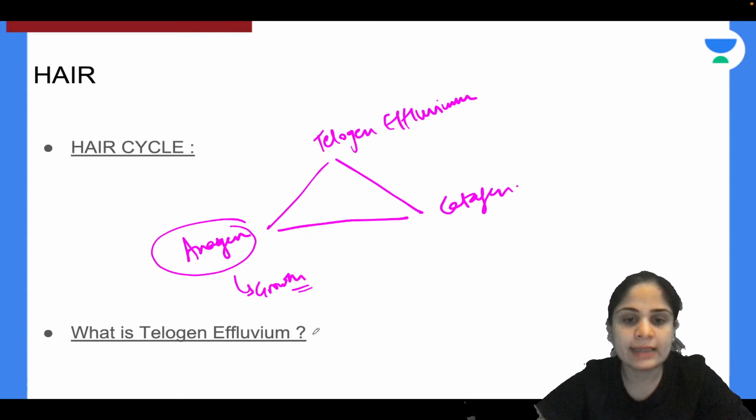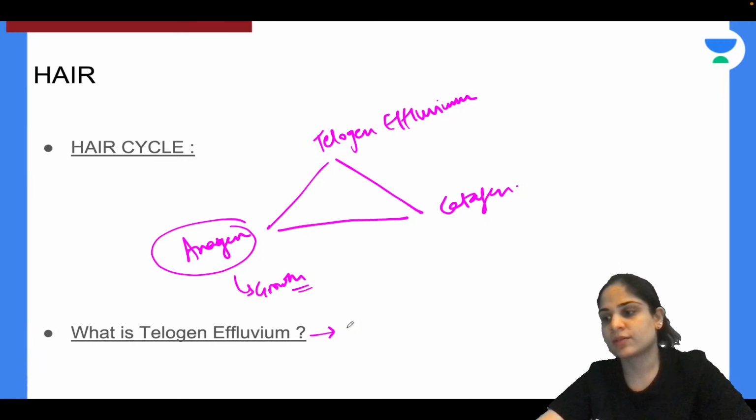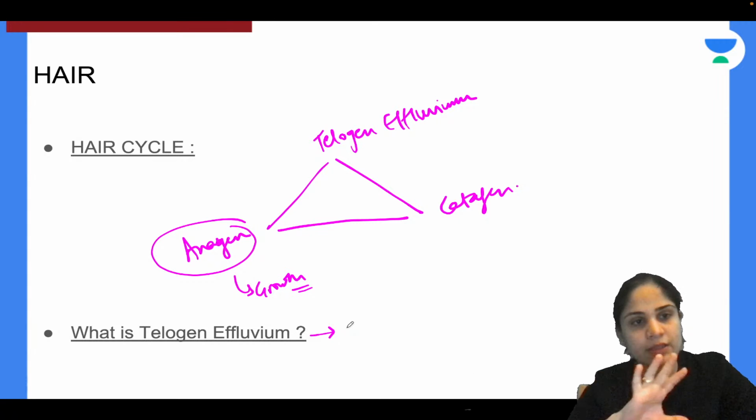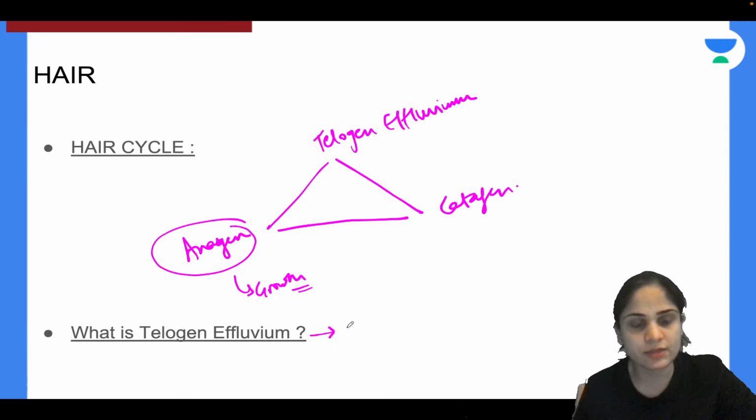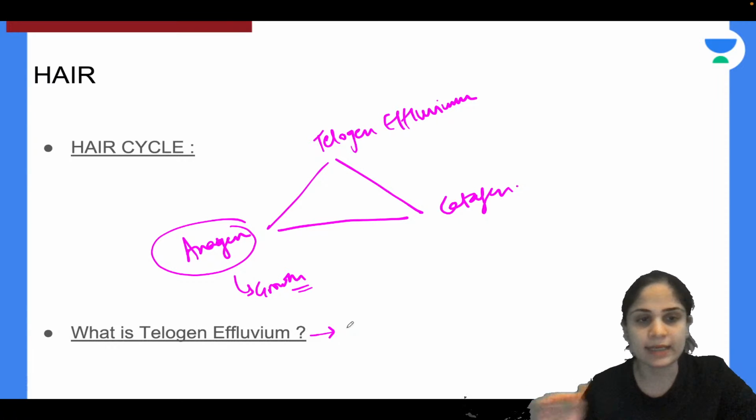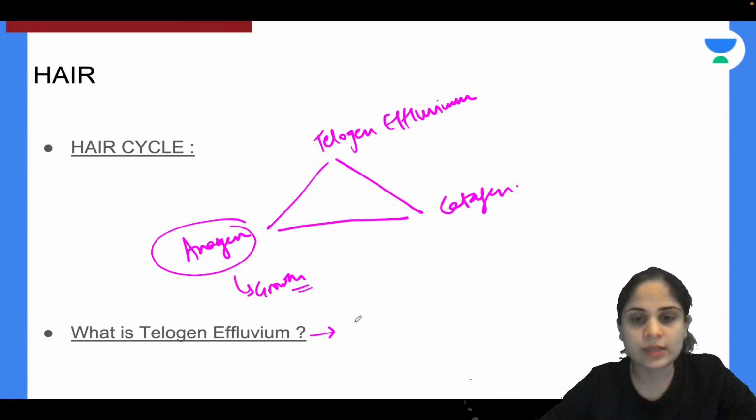Now, in telogen effluvium, you have to tell me in which condition the telogen phase gets prolonged. There is shedding of the hair in this phase, and this is usually seen for 3 to 6 months.